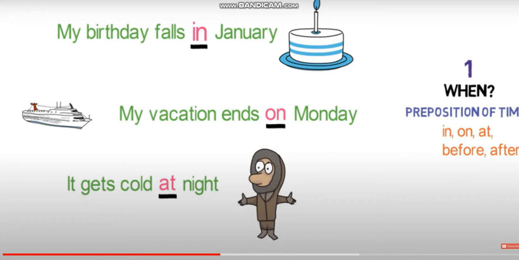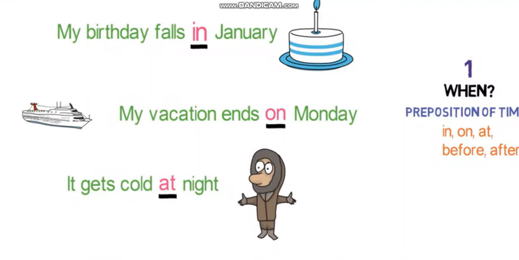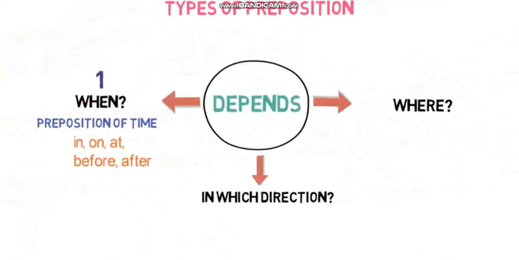Whereas at is helping us to understand and to know about the timing. So here, it gets cold at night worked as a preposition of time. Remember that this preposition links when one thing happened in context to another. Now let's look into the next one.